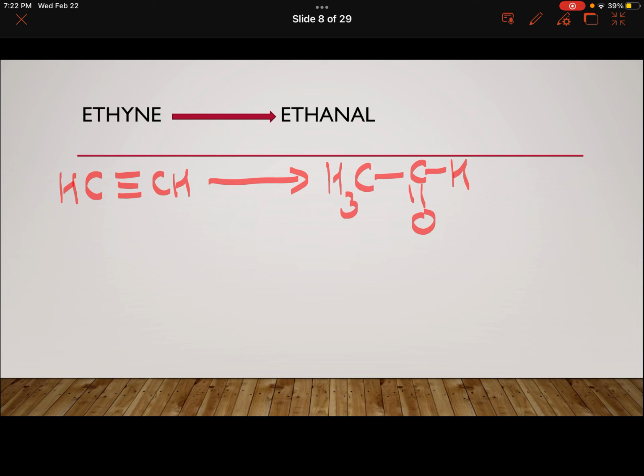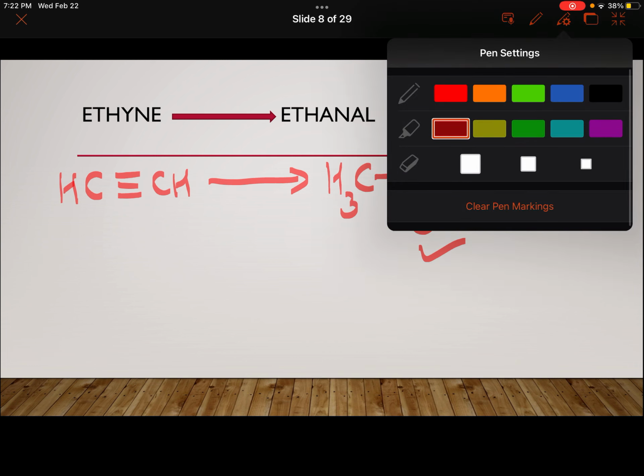In this particular conversion, I have to bring oxygen here. Simply hydrogenation, addition of hydrogen, will not help. So I'll start with something which has oxygen in it. If you remember the tautomerism reaction, we are going to use that here.